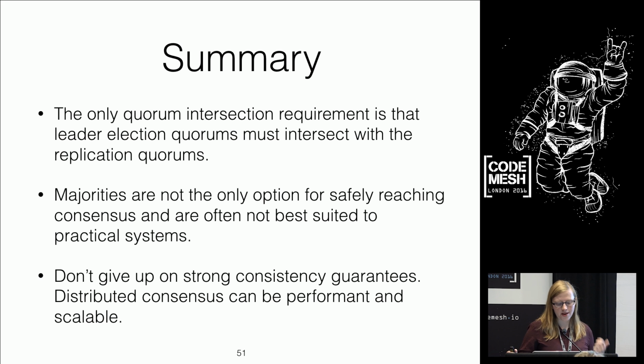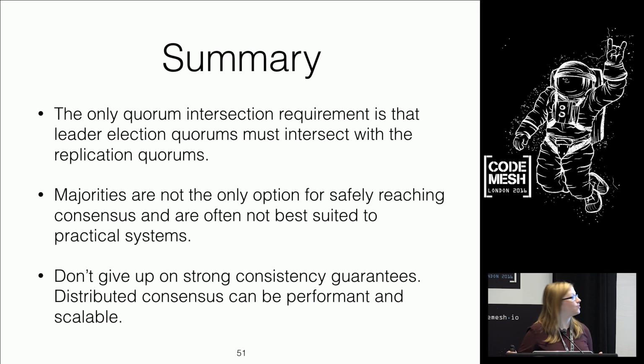So in summary, the only quorum intersection requirement is that between leadership election and replication. So we never need to have 2 replication quorums overlap, and for some protocols, they do require that leadership election quorums overlap, but some don't. It depends on the protocol. I can talk a bit more about that in questions. Majorities are not the only option. You have a whole host of options available to you, and you can choose whichever is the best for your system.